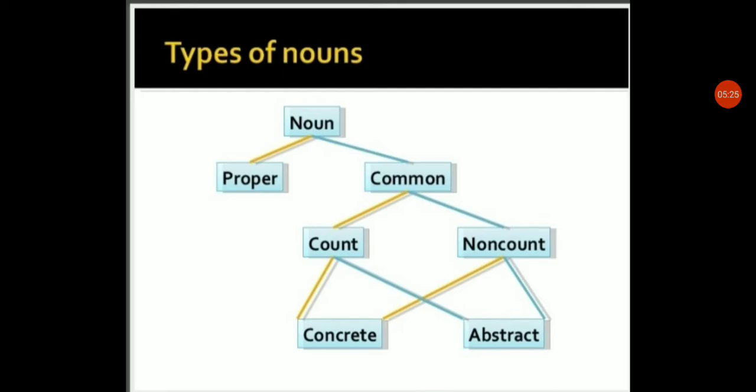Generally we know that concrete means things which are touchable and which we see with our own eyes. Abstract means not representing or imitating external reality. As you know, abstract nouns are feelings. We can't see them with our eyes, but we can realize them. We feel those things. So both countable and non-countable nouns are divided into concrete and abstract. Okay.